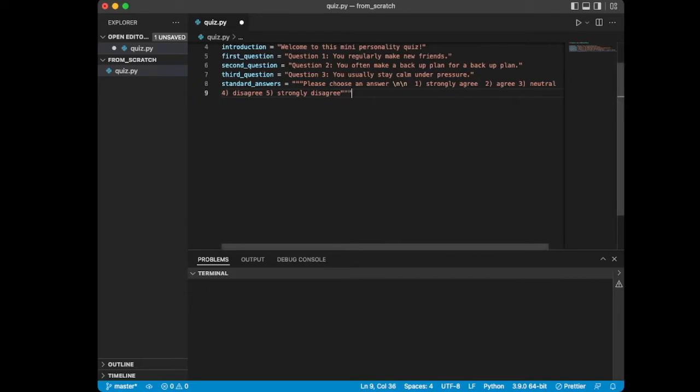The last thing I want to standardize is the call to press enter to continue again, so we don't have to type it out every single time we prompt the user for a question.